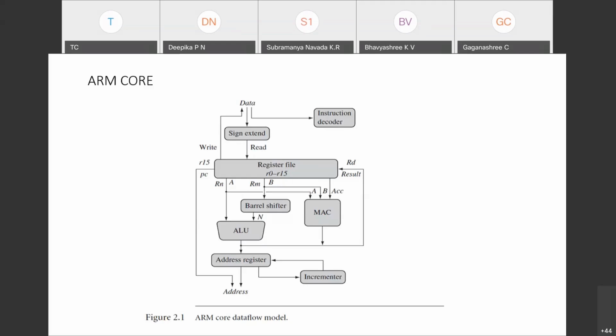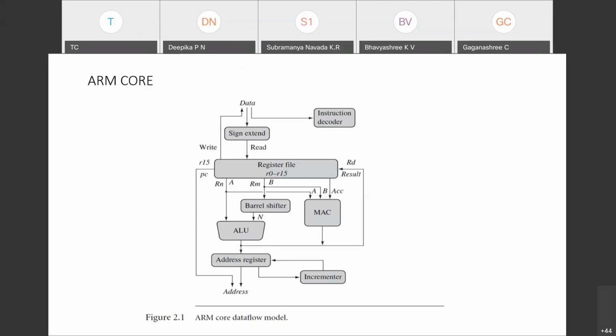Whereas store is the instruction which stores the result not only to the register; I want to store the result to the memory. Store is specifically for that in the ARM processor. When a store instruction comes, the ALU immediately after its operation puts the address into the address register.